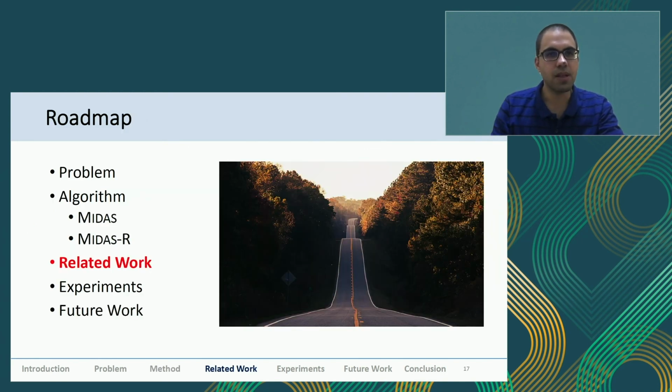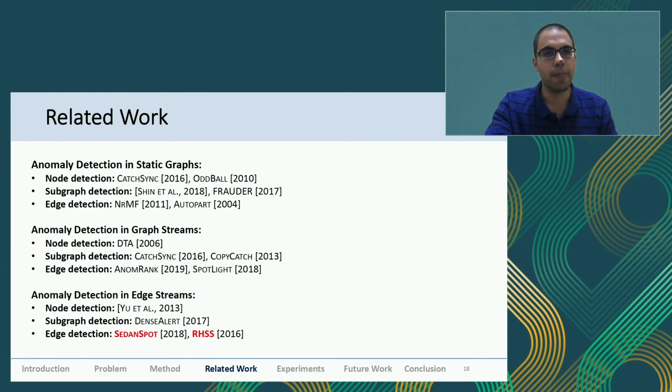Now we'll be discussing briefly the related work in this area. Anomaly detection in graphs is divided into static graphs and dynamic graphs. For static graphs, there's anomalous node detection, anomalous edge detection, and anomalous subgraph detection. So you can detect which nodes are anomalous, which edges are anomalous, which subgraphs are anomalous. There's been a lot of work previously in static graphs, but over the past few years, people have been trying to detect this in dynamic or time-evolving graphs.